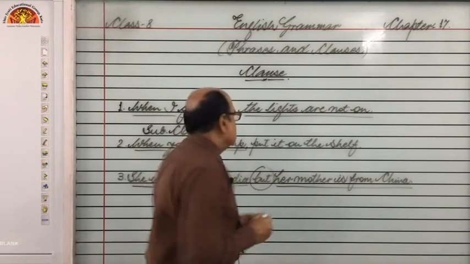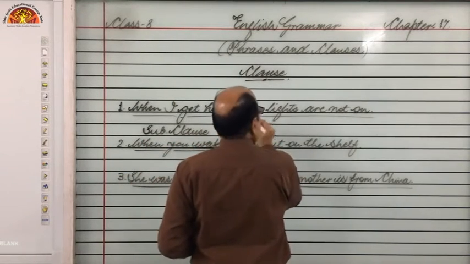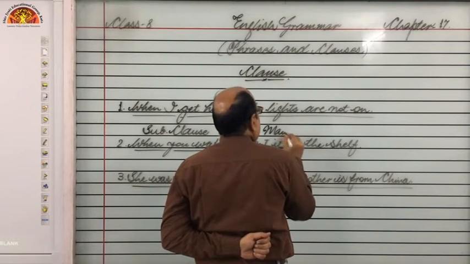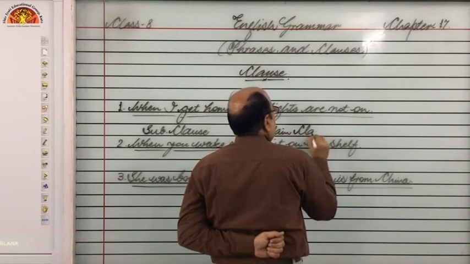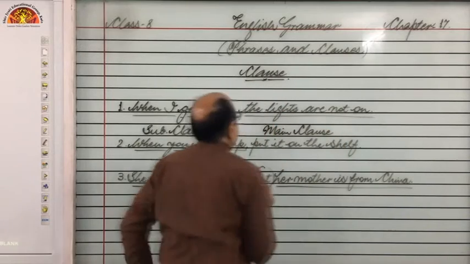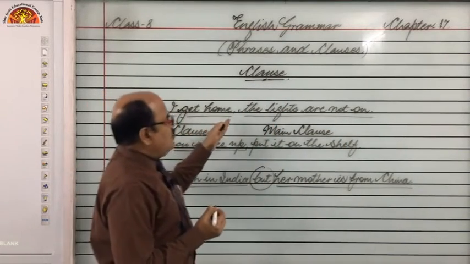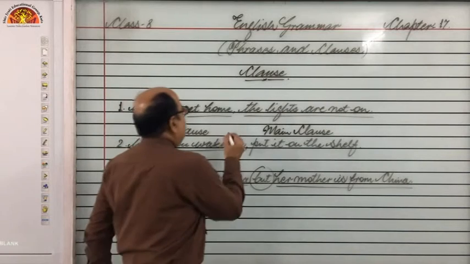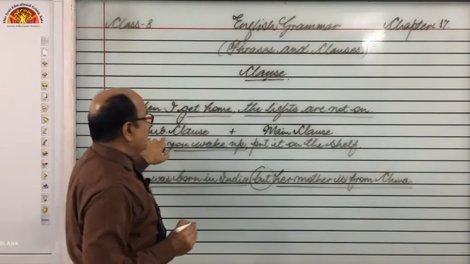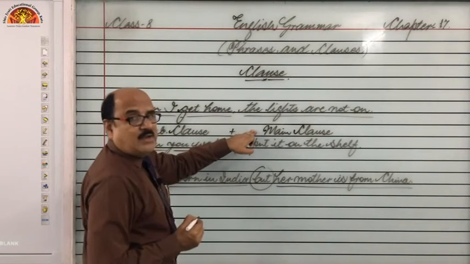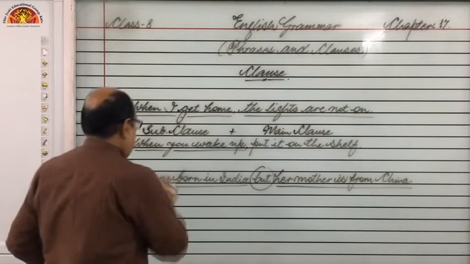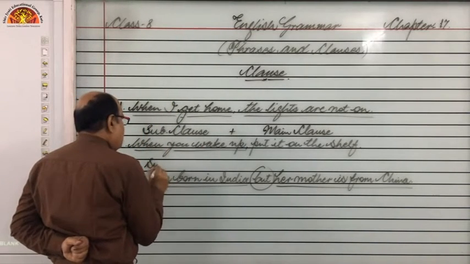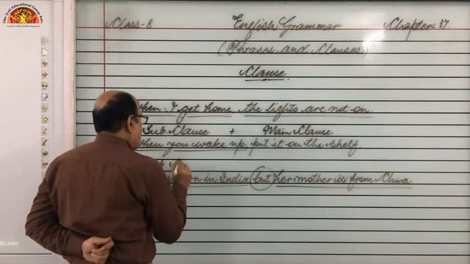So that is complete. So we may say the lights are not on. We may say this is a main clause, right? When I get home, the lights are not on. So this is the combination of one subordinate clause and one main clause, right? Next, when you wake up, this is not complete. So we may say this is a subordinate clause.